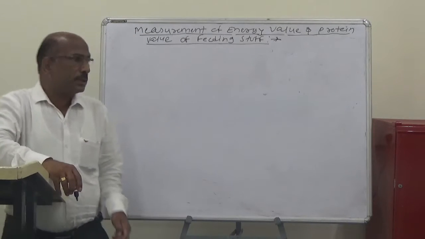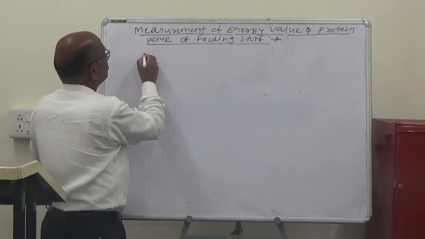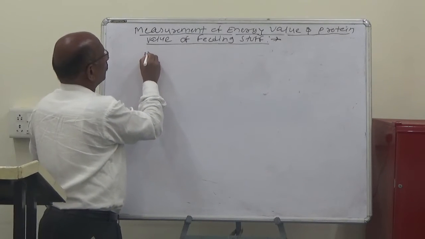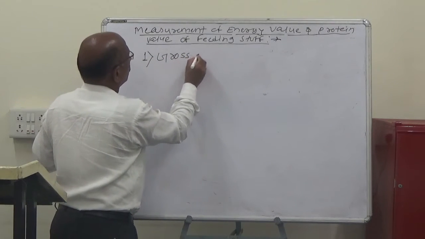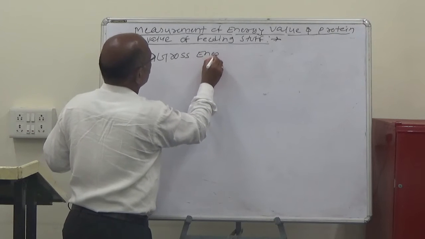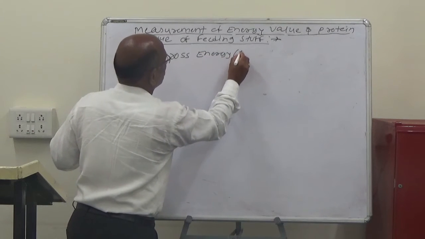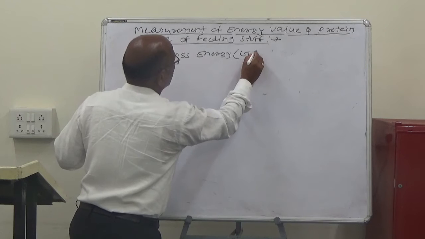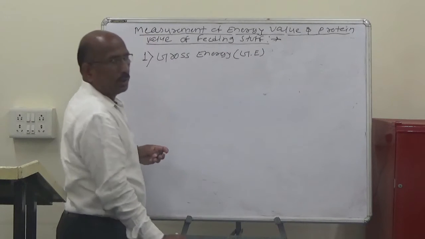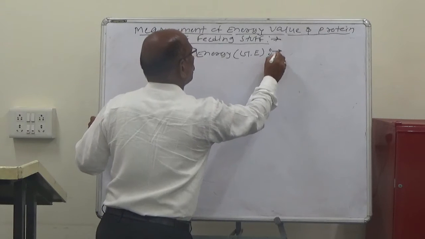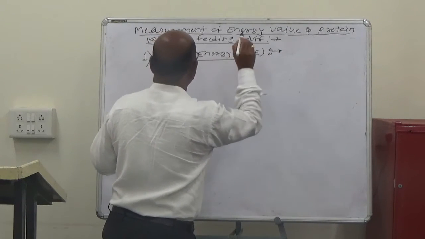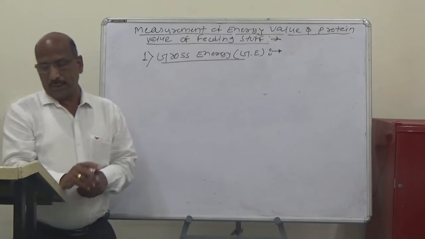Then the first is gross energy. That is the GE. Gross means total. That is the gross energy. So what is the gross energy?